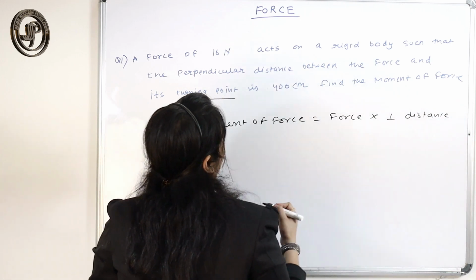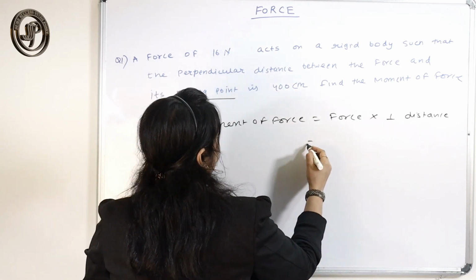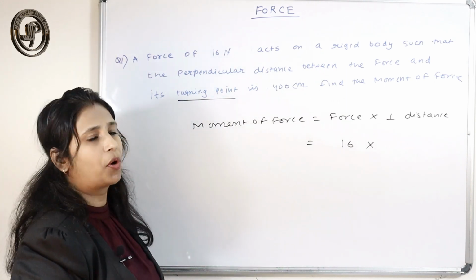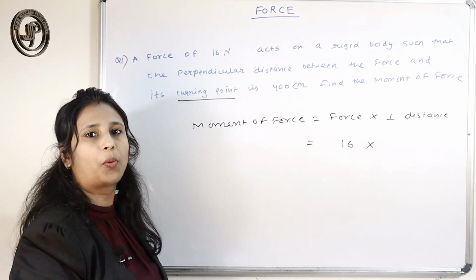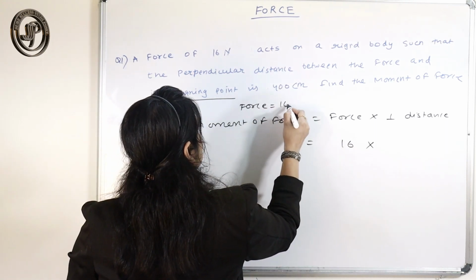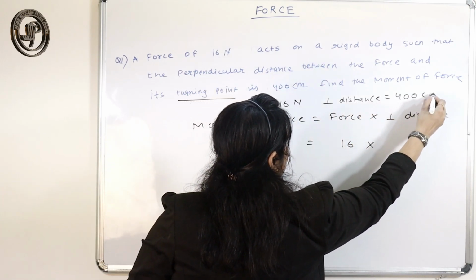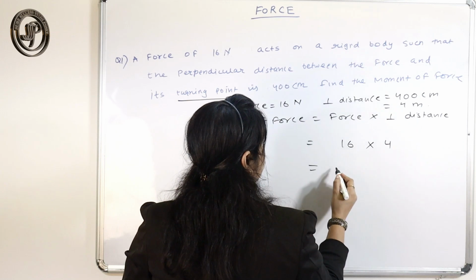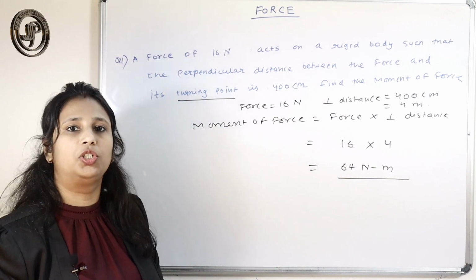The force is 16, and the perpendicular distance from the pivoted point is 400 centimeter. But we have to do the question in the SI system only, so I need to convert 400 centimeter into 4 meter. So 16 into 4 is 64, and the unit for the moment of force is Newton meter.